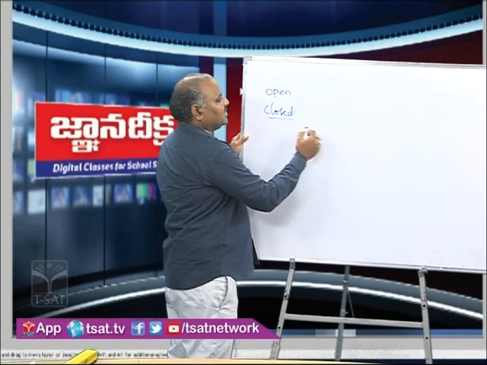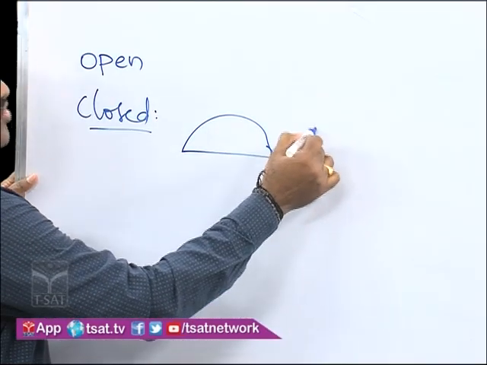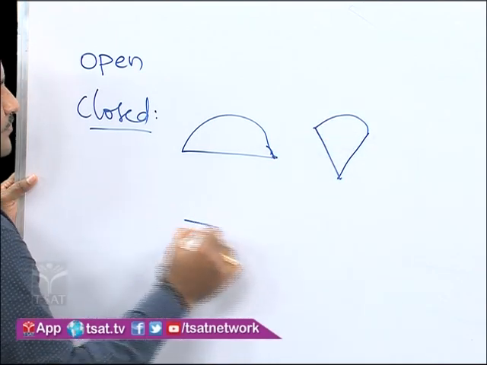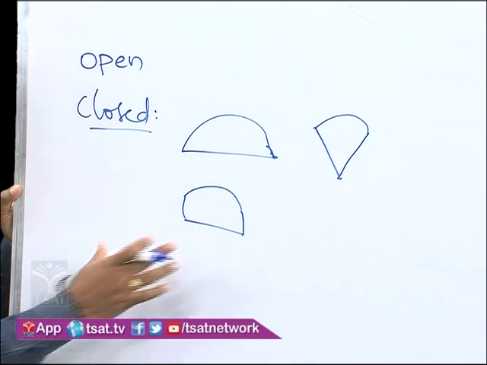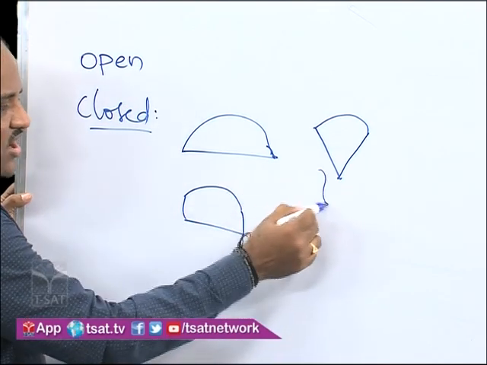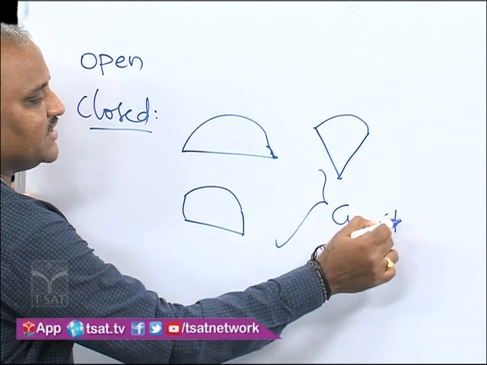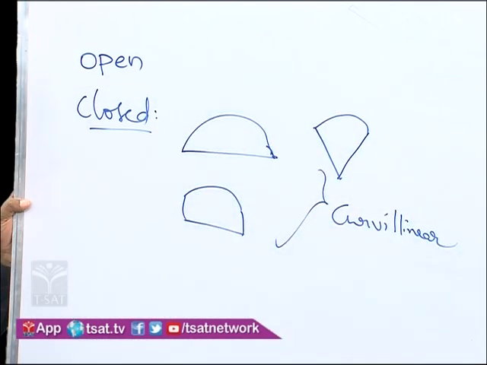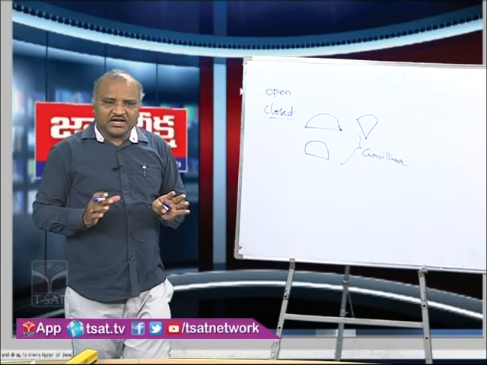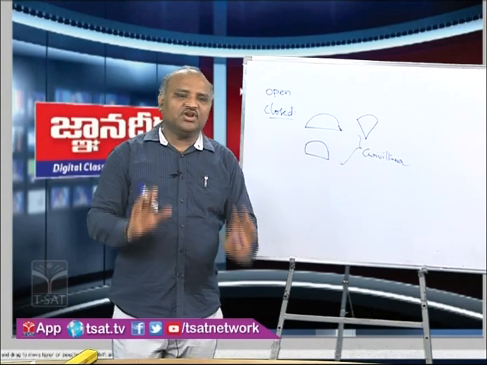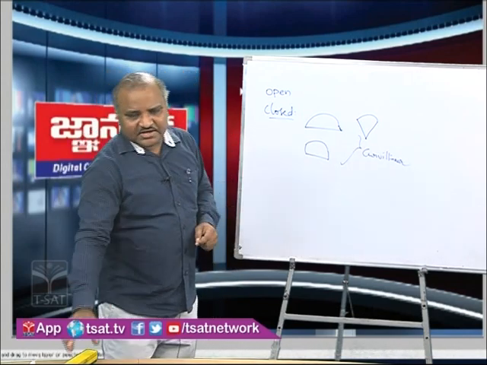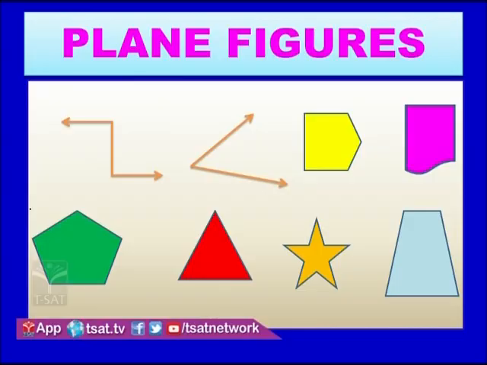Some closed figures will be closed by a curve. We are not going to discuss these now. These are called curvilinear figures. We are going to discuss closed figures bounded by straight line segments only. On the screen you can also see other closed figures. Open figures we have shown only 2. The remaining closed figures are every one closed by straight line segments only, not with curves.